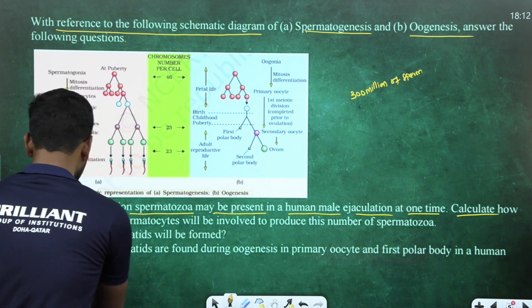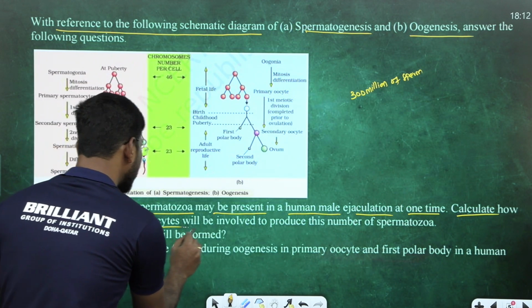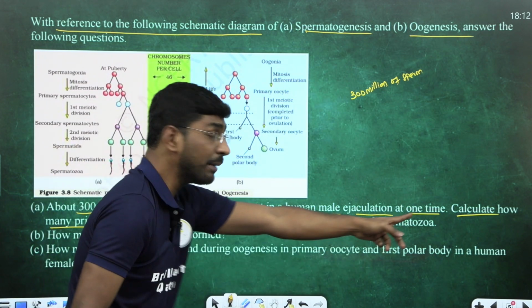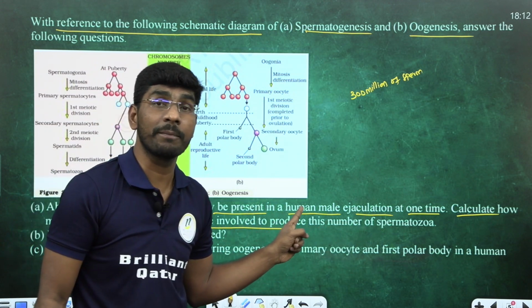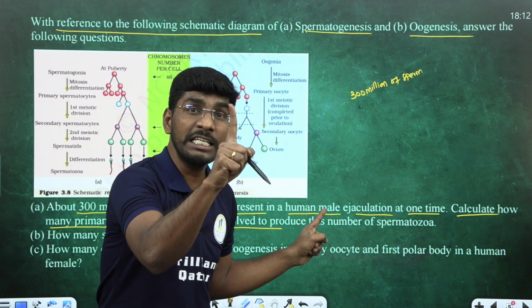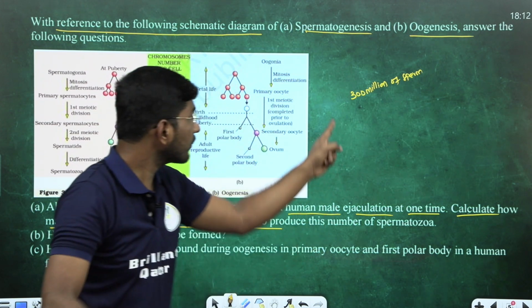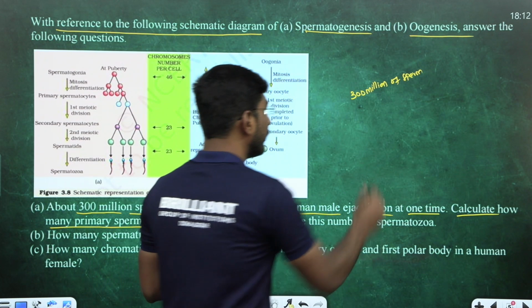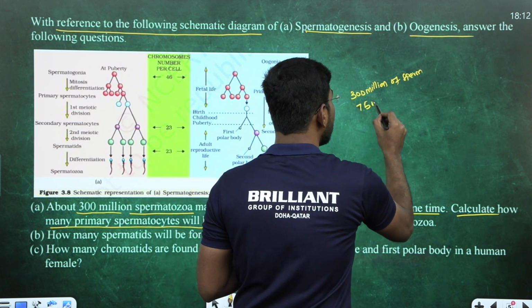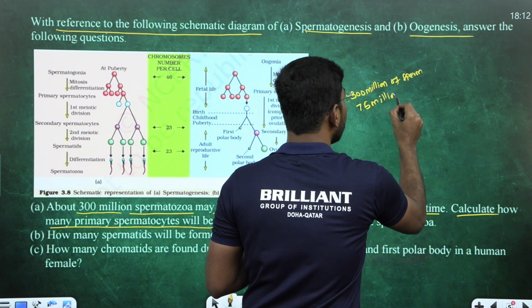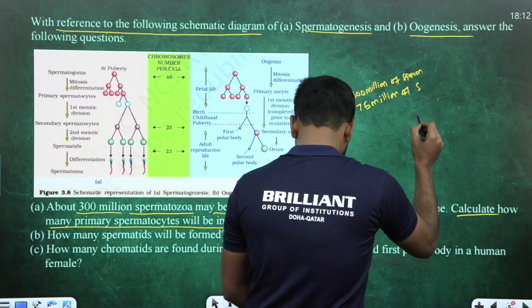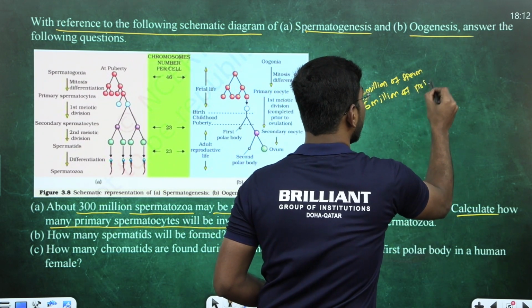Calculate how many primary spermatocytes will be involved. I told you each primary spermatocyte will give 4 spermatozoa, right? 300 by 4. So we can write 75 million. Million of what? Primary spermatocytes required.